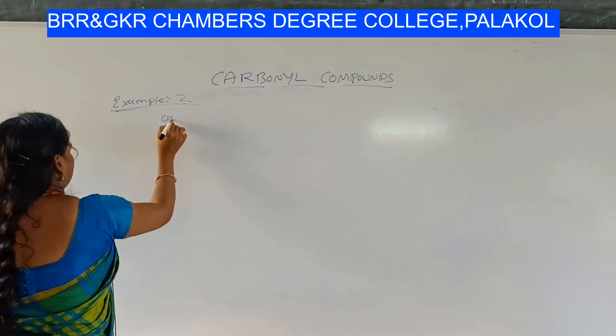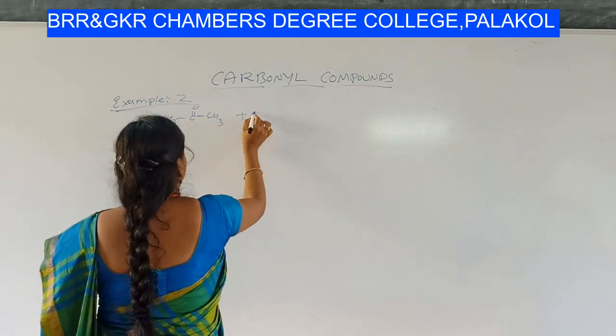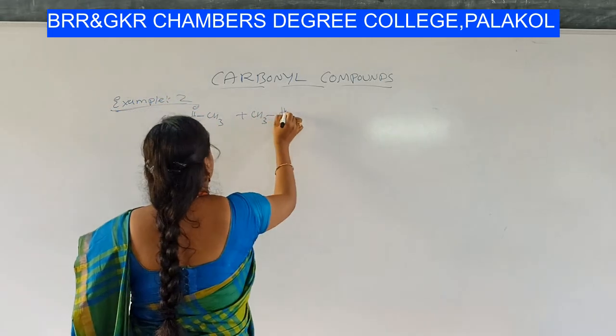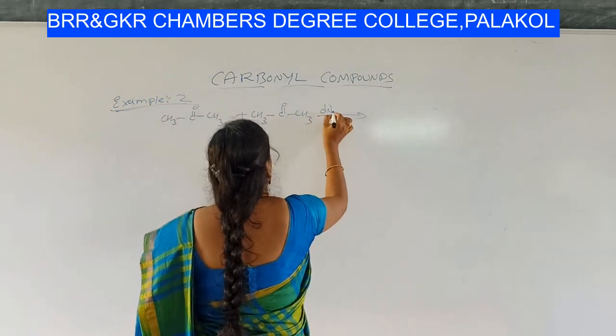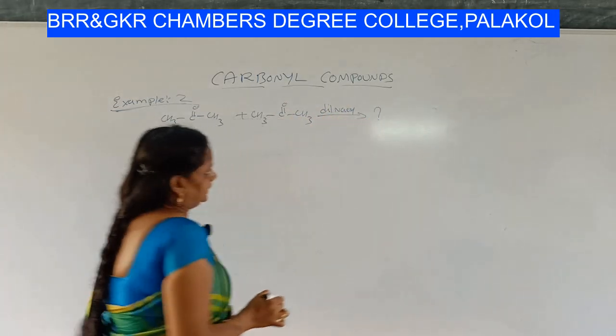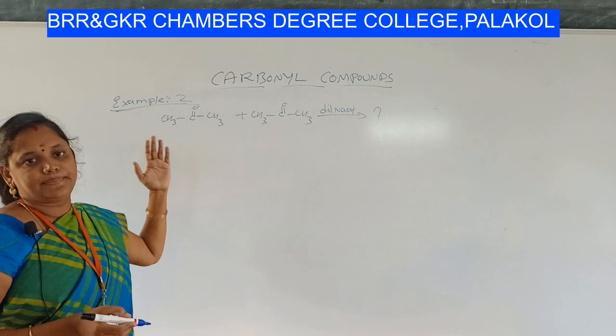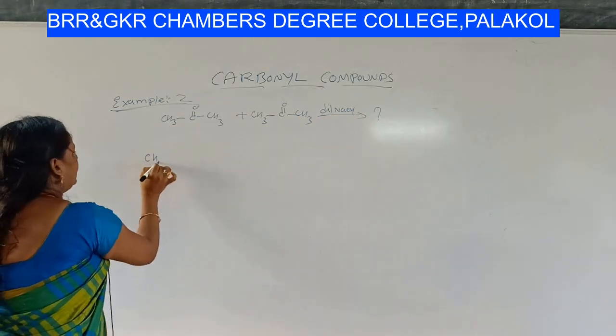For example, CH3 C double bond O CH3 plus CH3 C double bond O CH3 in the presence of dilute NaOH. What is the product? Let us complete the mechanism so that we can write the products. Take the ketone first.